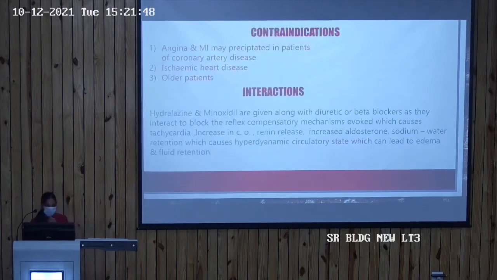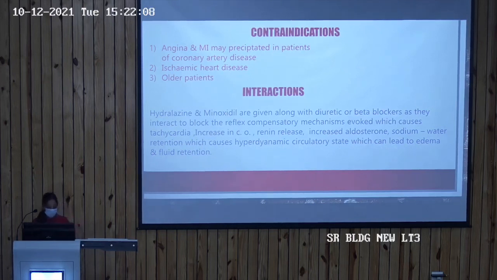And now coming to the contraindications, angina and MI may precipitate in patients of coronary artery disease. So hydralazine and minoxidil are contraindicated in coronary artery disease. Hydralazine, minoxidil, and sodium nitroprusside are also contraindicated in ischemic heart disease and in older patients.